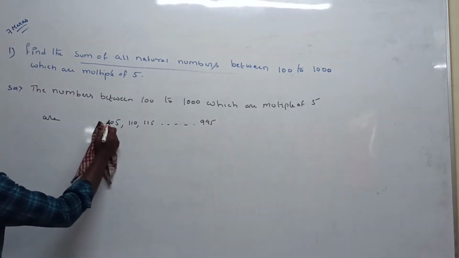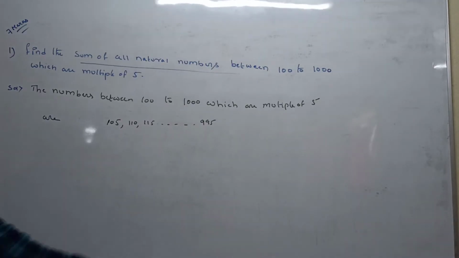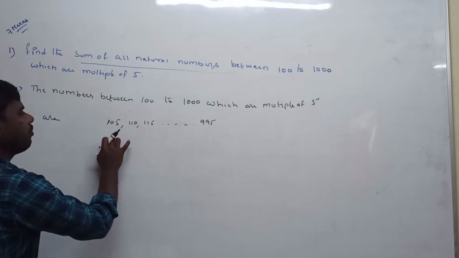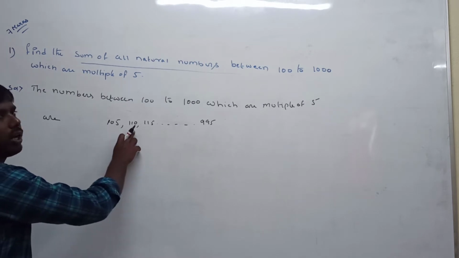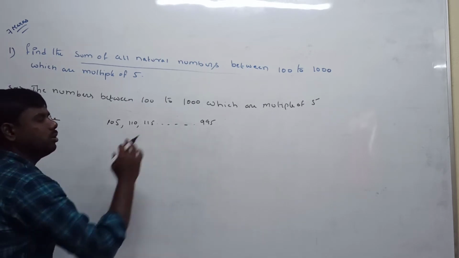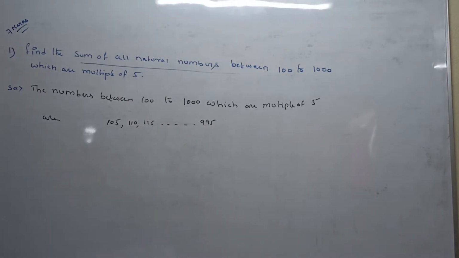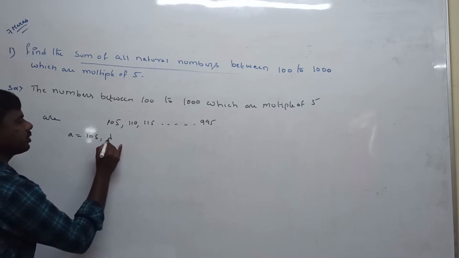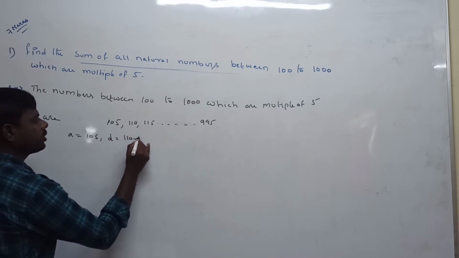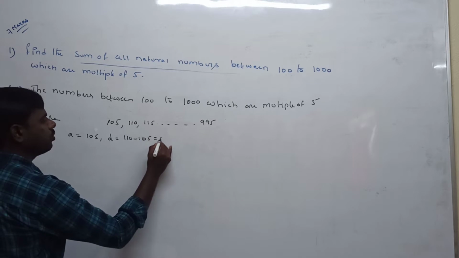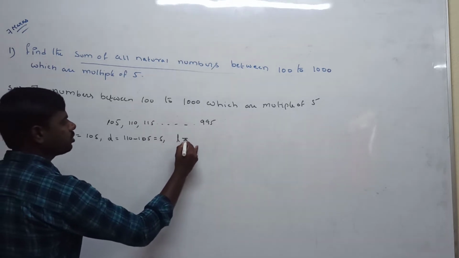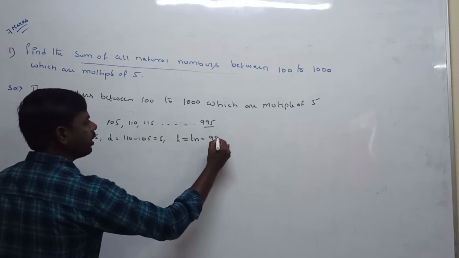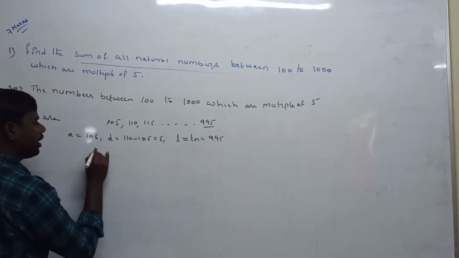In between 100 to 1000, how many elements are possible multiples of 5? 105, 110, 115, and so on up to 995. Here a is called the first term, 105. d is called the common difference, 110 minus 105, which is 5. Next, n is the number of terms, and the last term is denoted by Tn, which is 995. We need to find the number of terms.